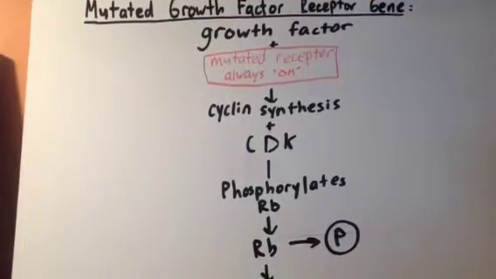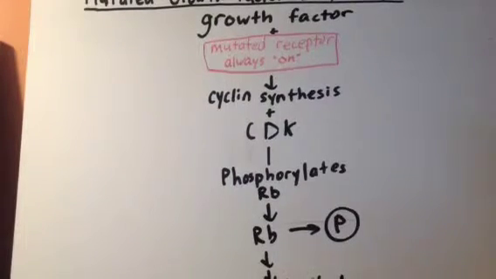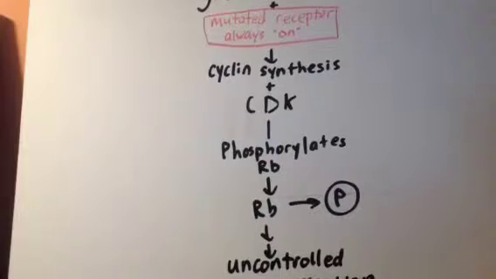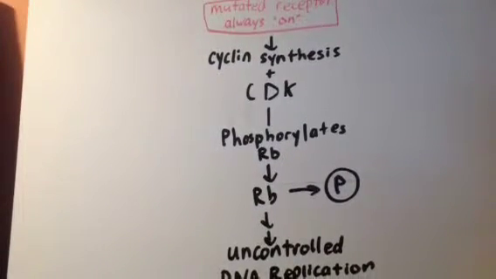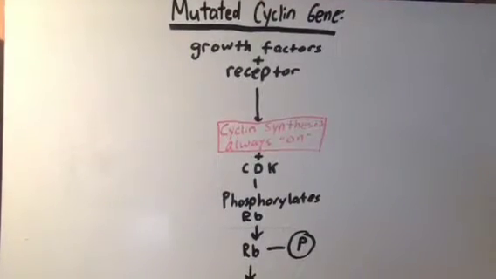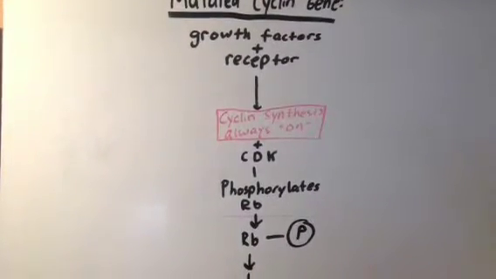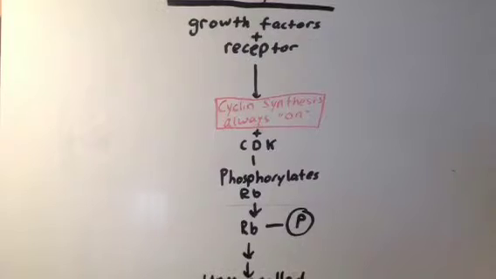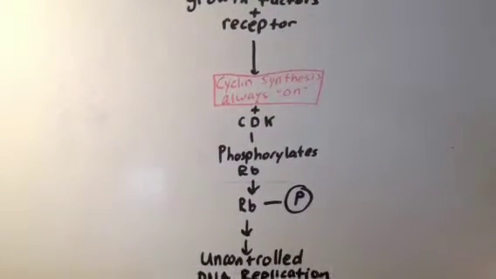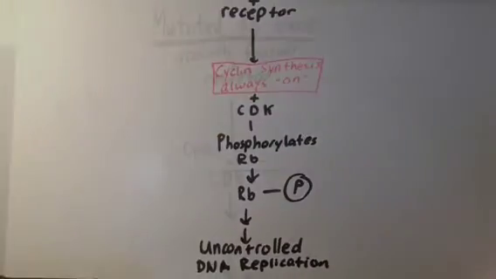If there is a mutated growth factor receptor gene, the mutated receptor is always on, so when it goes through the phases with cyclin synthesis and CDK to replicate DNA, the replication is uncontrolled. If there is a mutated cyclin gene in this process, instead of the receptor being always on, cyclin synthesis is always on, which in turn also leads to uncontrolled DNA replication.